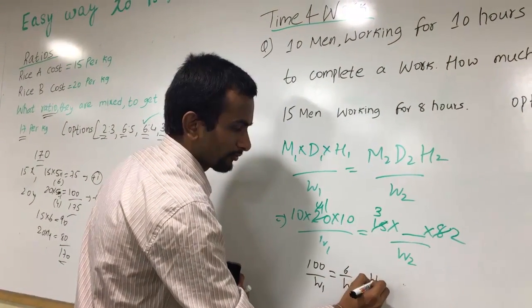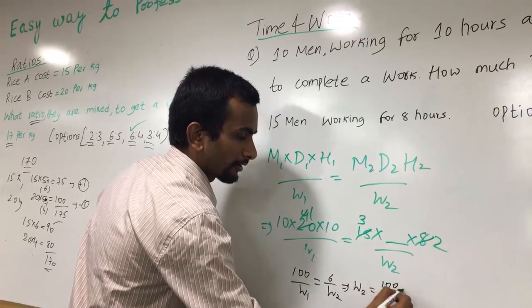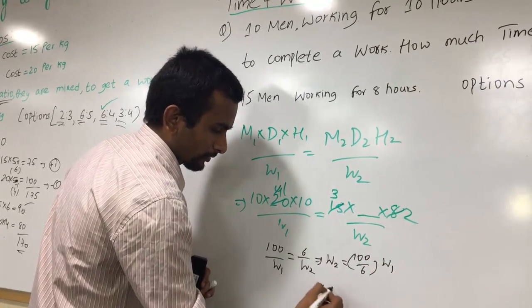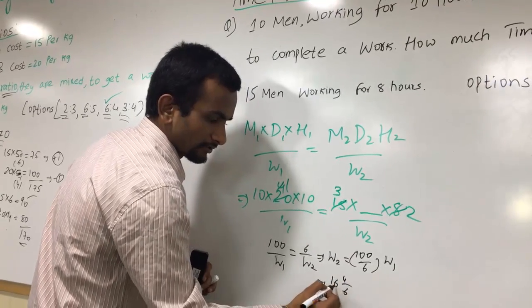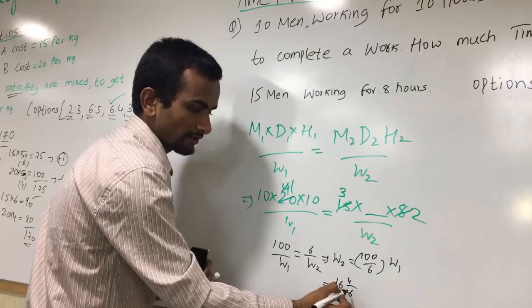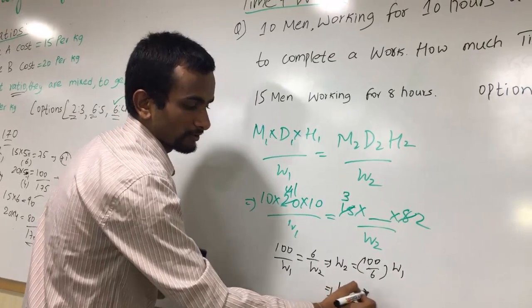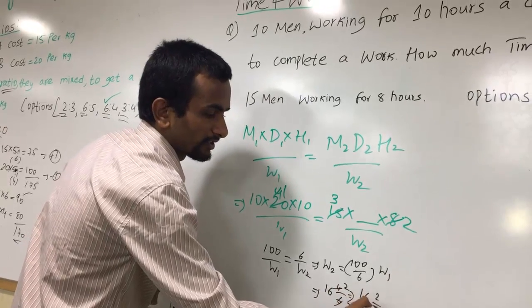So W2 is equal to 100 by 6 into W1. 100 by 6 is nothing but 16 and 4 by 6. 16 into 6 is 96 and 4 is 100. So they have worked for 16 4 by 6, or 16 2 by 3 days.